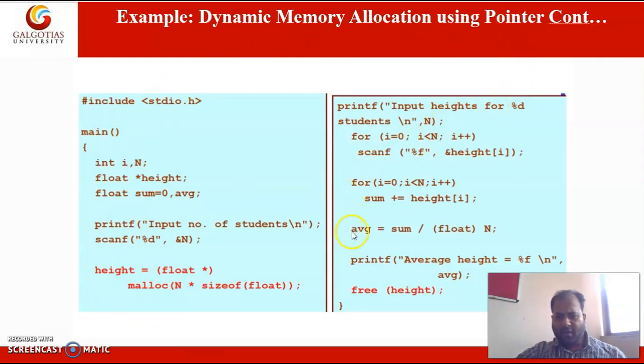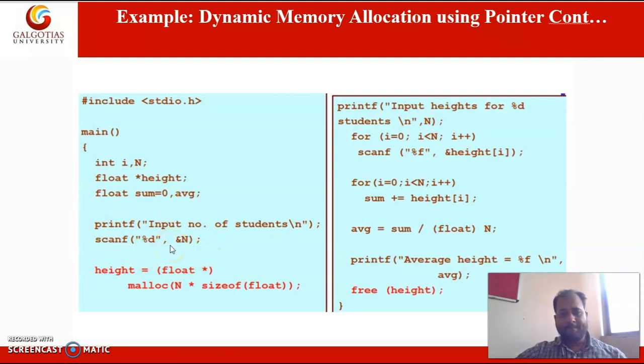So here in this example, average has been calculated. Here int i and n are two variables, float star means it is a pointer, and float sum equals 0, average, number of students, scanf n.